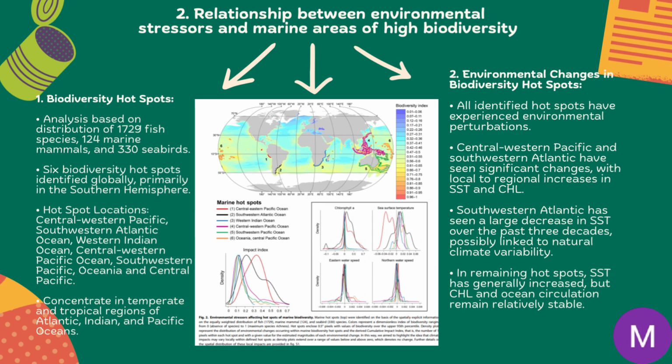Environmental changes in biodiversity hotspots. All identified hotspots have experienced environmental perturbation. The Central Western Pacific and Southwestern Atlantic have seen significant changes, with local to regional increases in SST and chlorophyll. The Southwestern Atlantic has seen a large decrease in SST over the past three decades, possibly linked to natural climate variability. In the remaining hotspots, SST has generally increased, but chlorophyll and ocean circulation remain relatively stable.